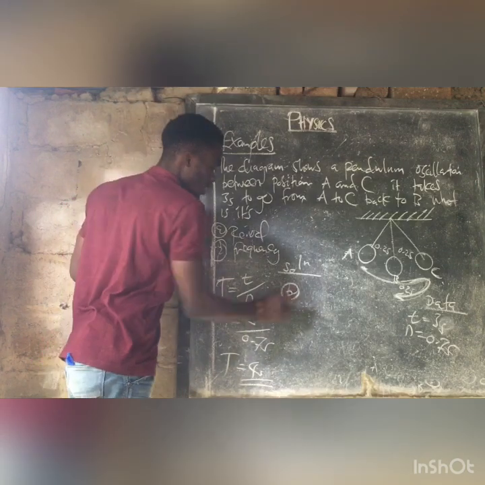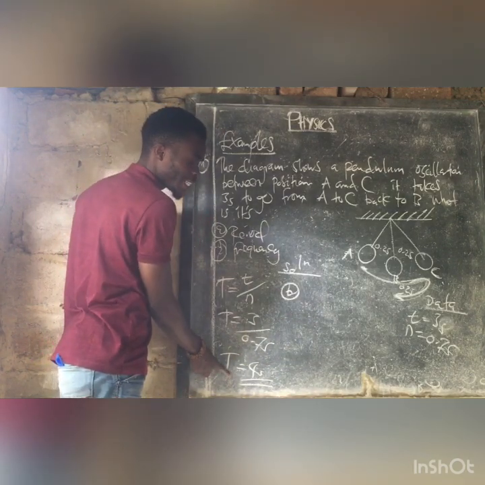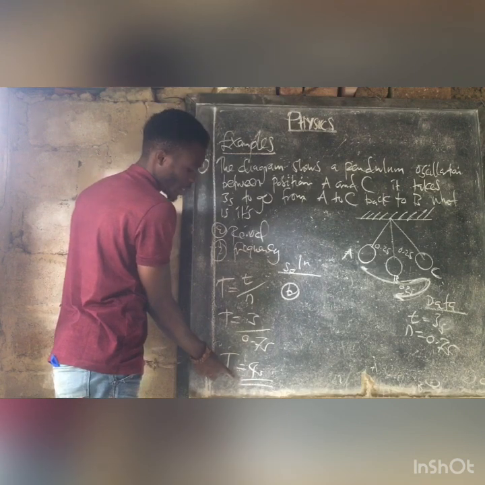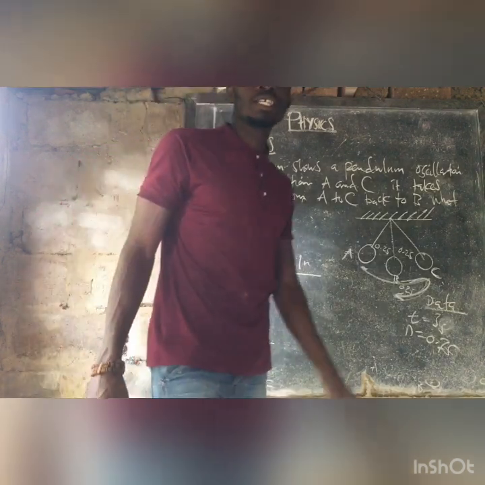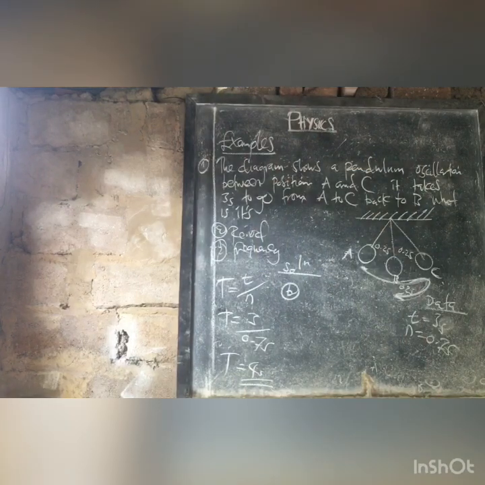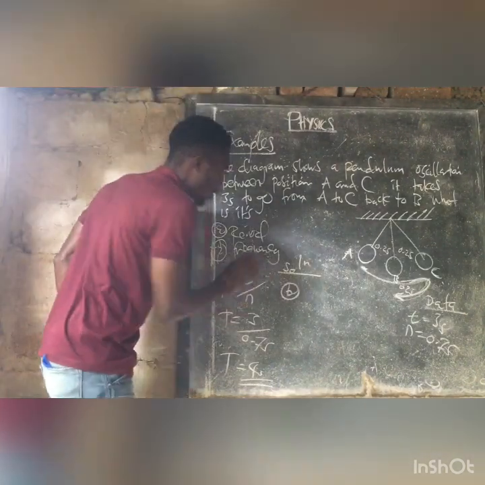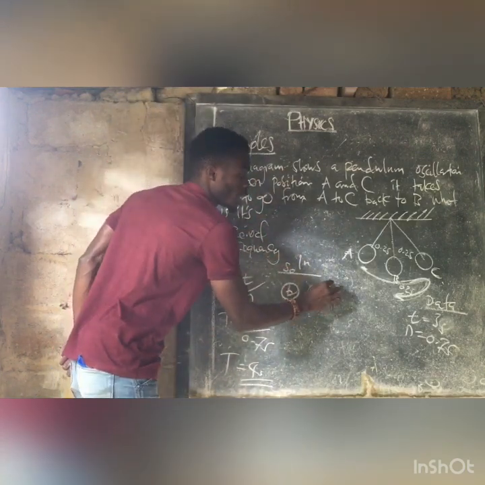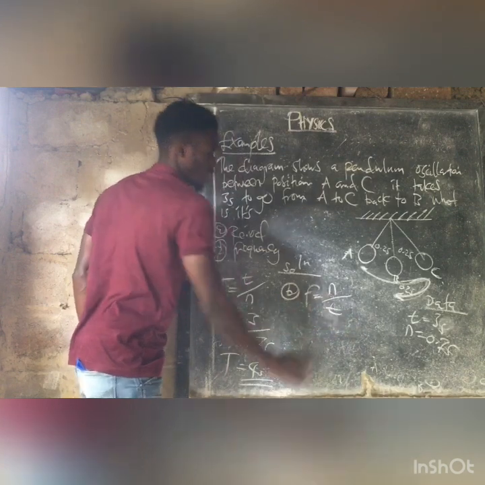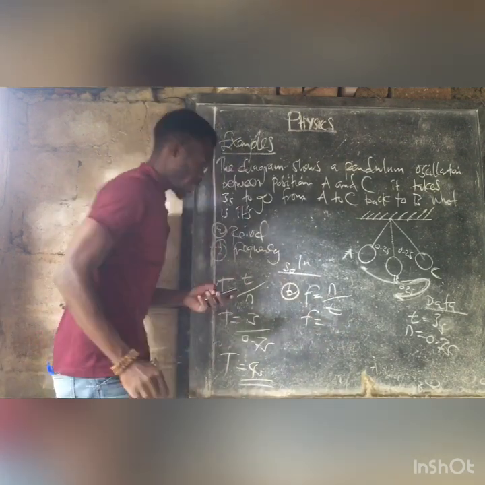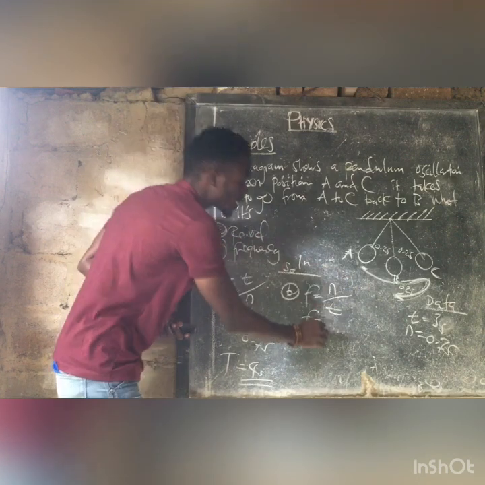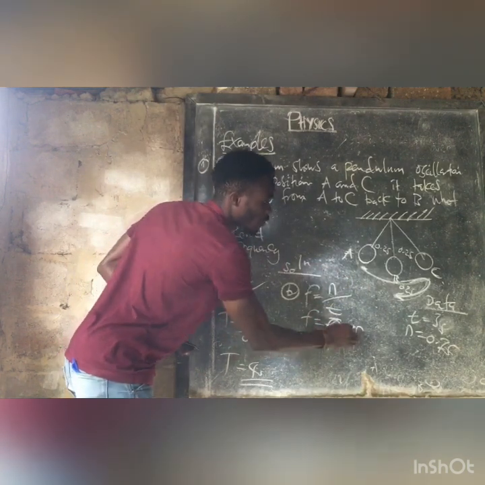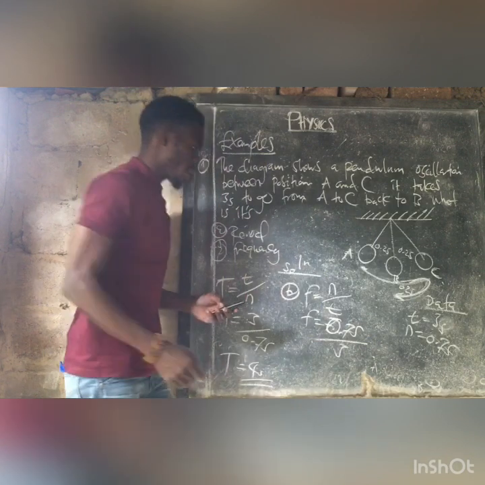Frequency. For frequency, we can use this, but the danger of using this is that it will affect your answer if it is wrong. So what are we going to do? We are going to say frequency is equal to the number of oscillations made per what? Per second. So what will be our frequency there? We are using the same number of oscillations, 0.75, divided by 3.